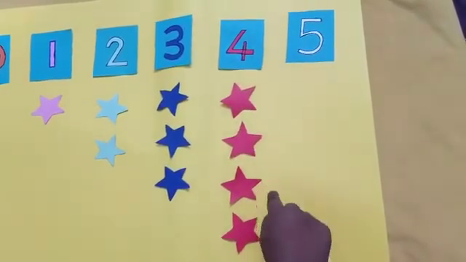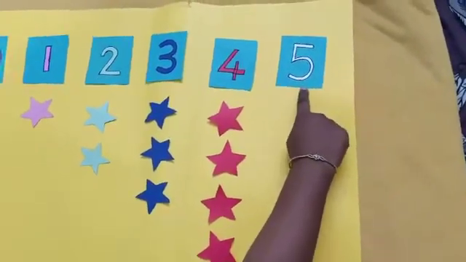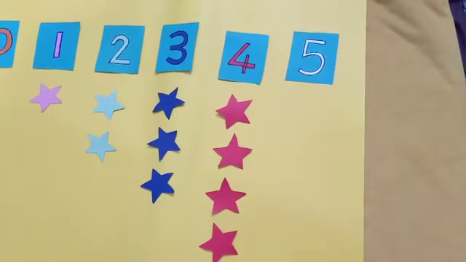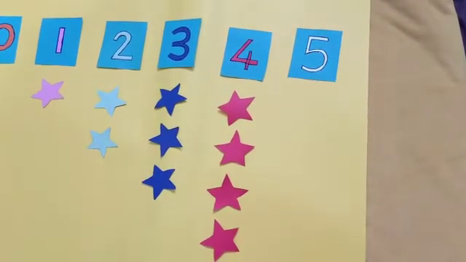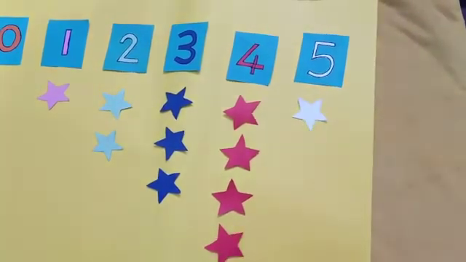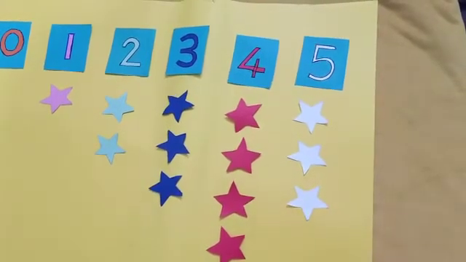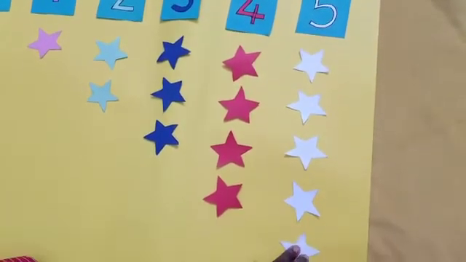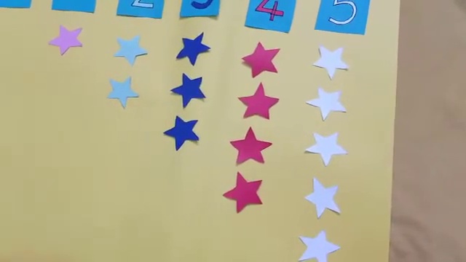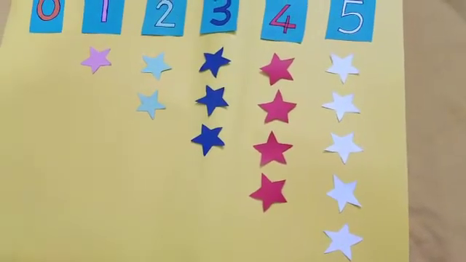1, 2, 3, 4. The next number is number 5 and it is written in white color. So, we will place 5 white stars under number 5. 1, 2, 3, 4 and 5. In this way, we will complete this activity of numbers from 0 to 5.